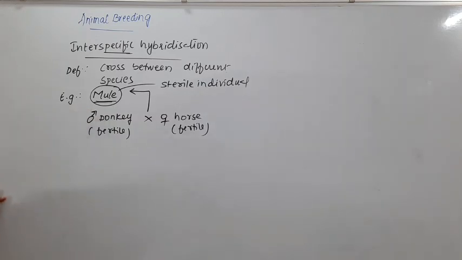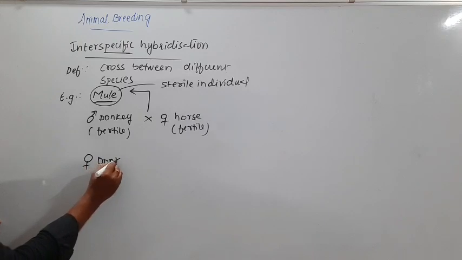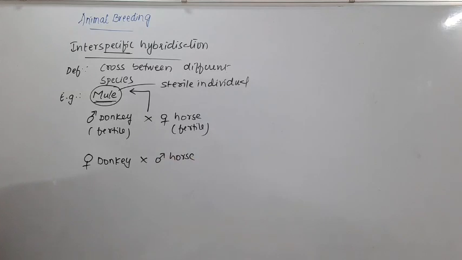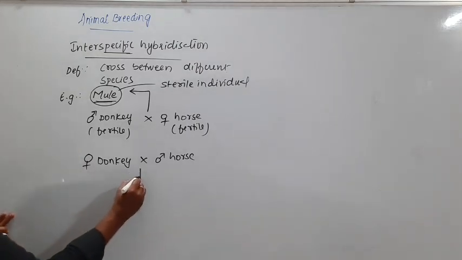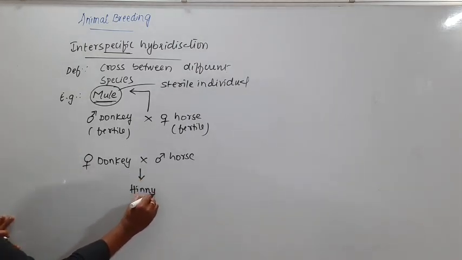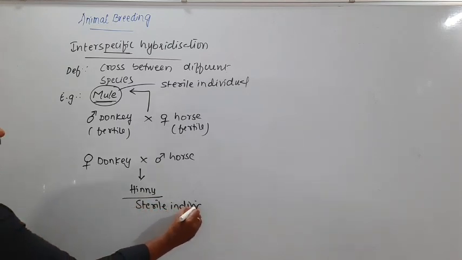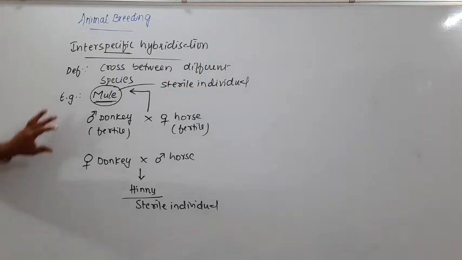It's sterile. Now we reversed it. We have taken a female donkey and crossed it with a male horse. What we obtained is Hinny. This is also a sterile individual and not capable of reproducing further. These are done for some purposes.